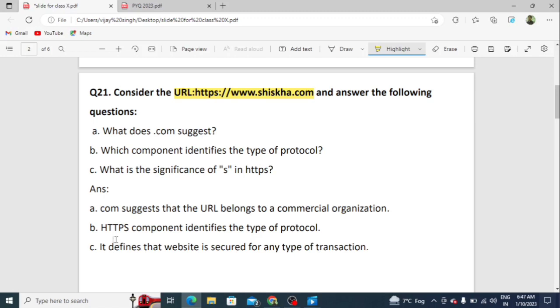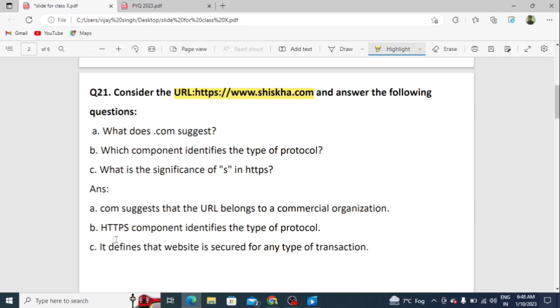Suppose if you are using any website and its protocol is HTTP, that means that website is not secure, and you can't give your secure information there. Otherwise, that information will be disclosed.